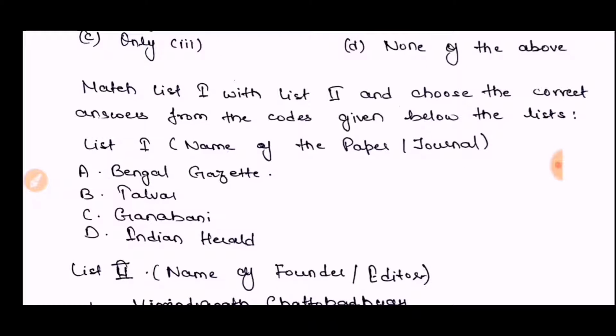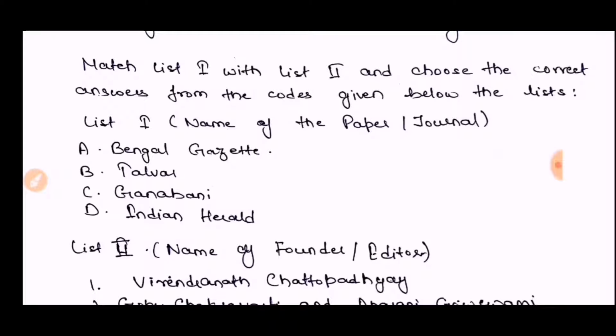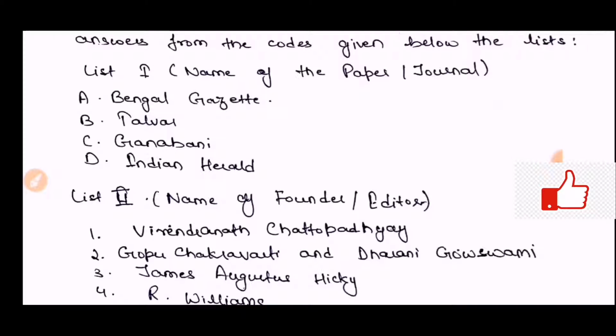The next question is, I think, the eighth question of the video. Match list 1 with list 2 and choose the correct answer from the codes given below the list. List 1: name of the paper, journal, and list 2: name of founder, editor.